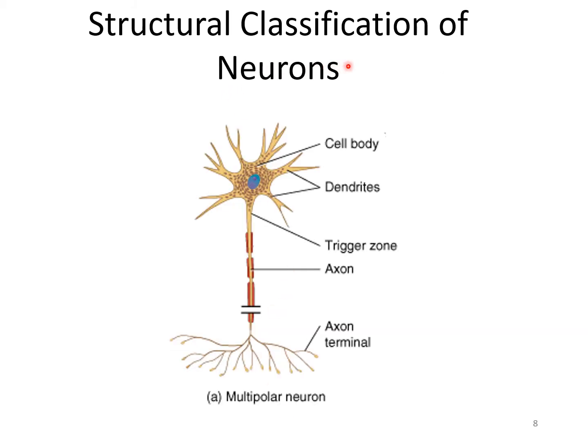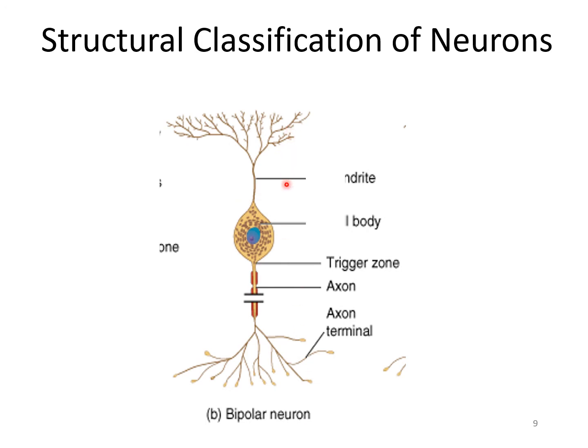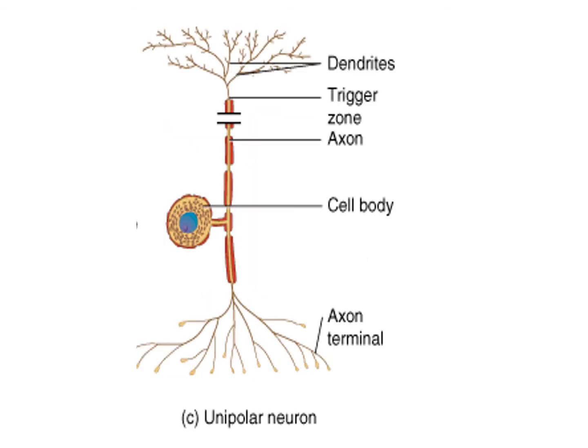Now, structural classification of the neuron. Here you can see the multipolar neuron: dendrites, cell body, trigger zone, axon, axon terminals. This is the multipolar. Next, in the structural classification of the neuron, there is the bipolar. Here there are two processes, and this is given the name bipolar neuron. One is above and one is below. This is the trigger zone, the axon, and this is the axon terminal. This type of neuron is given the name bipolar neuron.